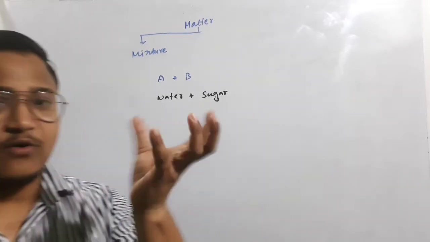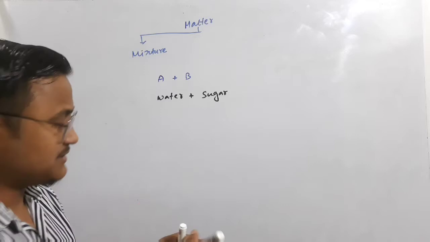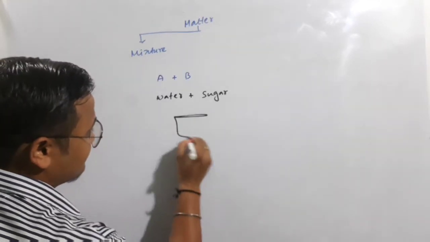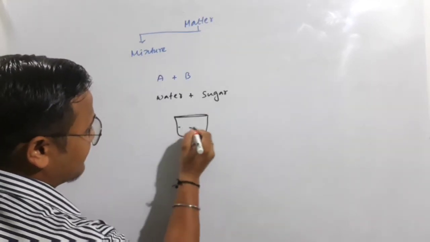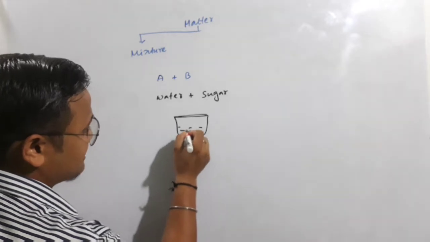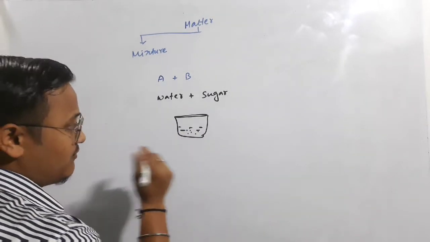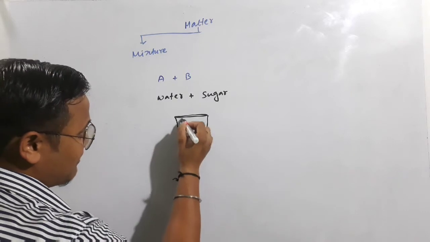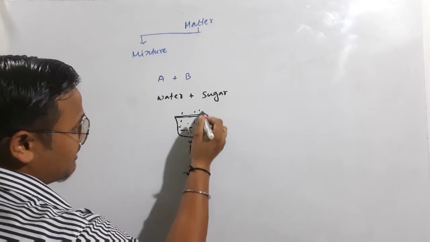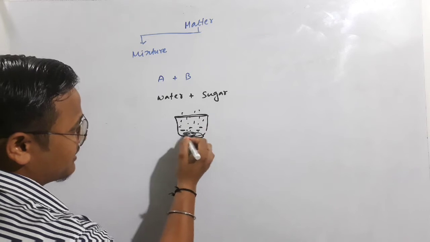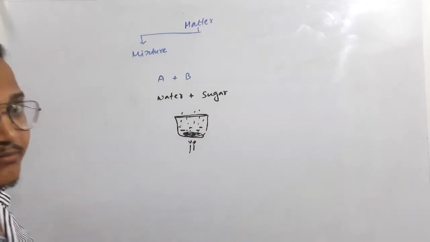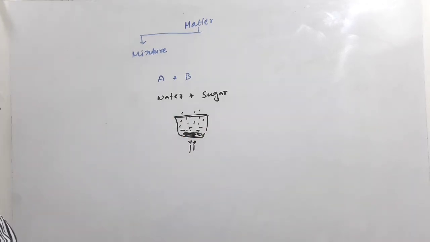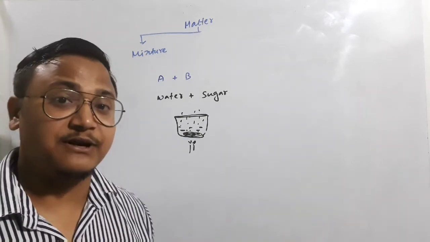Let's have a look at the diagram. Suppose we have this pan with water and dissolved sugar particles. Once we start heating, the water evaporates, and the sugar particles settle down below in the container. This is how we can separate them.